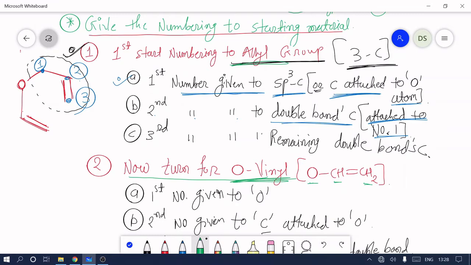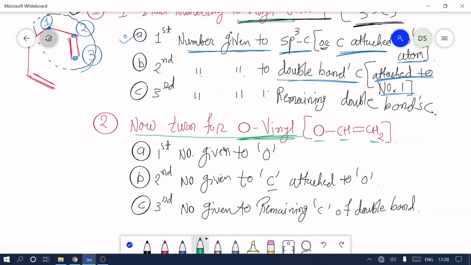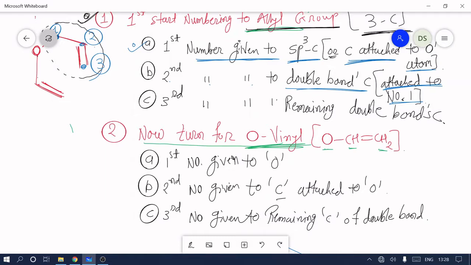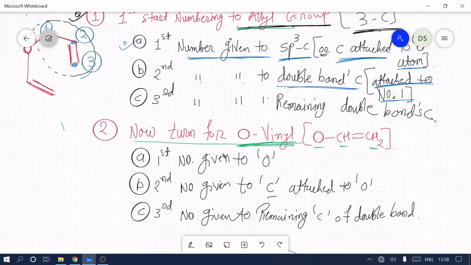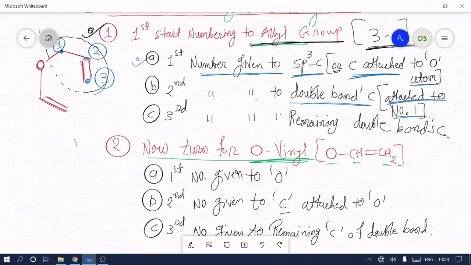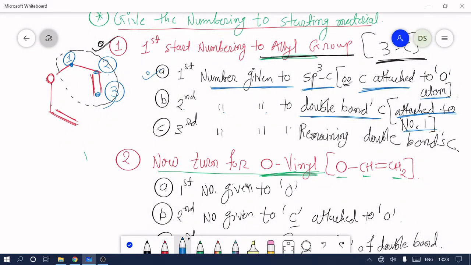Out of these 3 atoms, which atom gets number one? Always the first number is given to oxygen. So here we give the first number to oxygen. Number 1 to oxygen, 1 is attached with 2 and 2 is attached with 3. In this fashion, first we complete the numbering of the allyl group, and then after completion of allyl, we target the O-vinyl group.